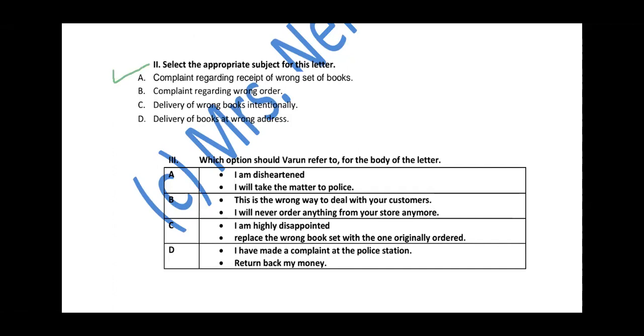Which option should Varun refer to for the body of the letter? What should he write in the body of the letter? First part, I am disheartened.